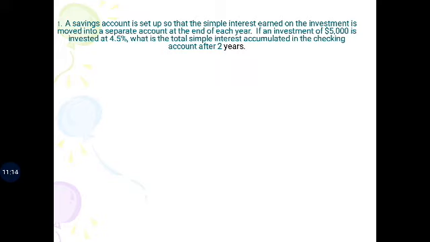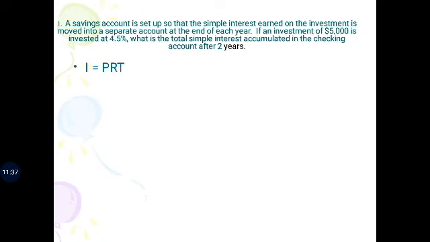A savings account is set up so that the simple interest earned on the investment is moved to a separate account at the end of each year. If an investment of rupees 5,000 is invested at 4.5%, what is the total simple interest accumulated in the checking account after 2 years?